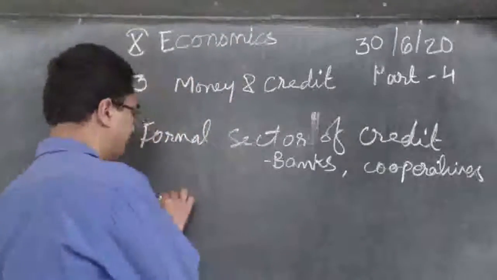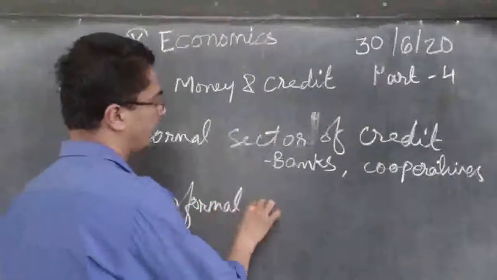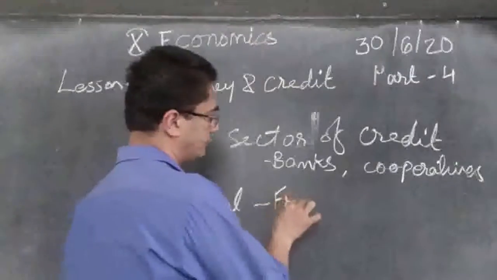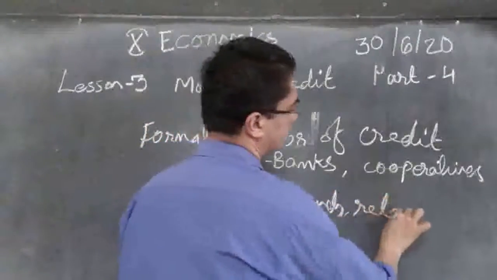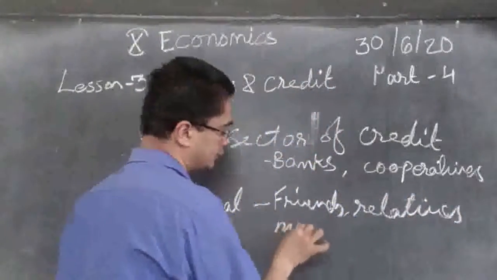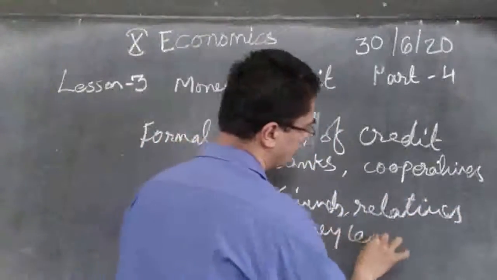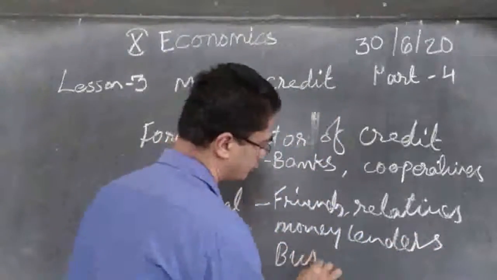You can say friends, relatives, moneylenders, business people.